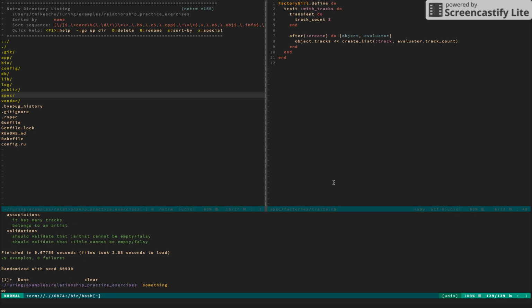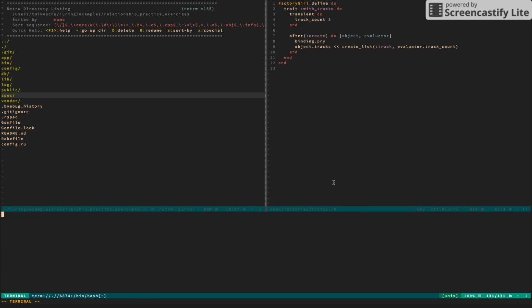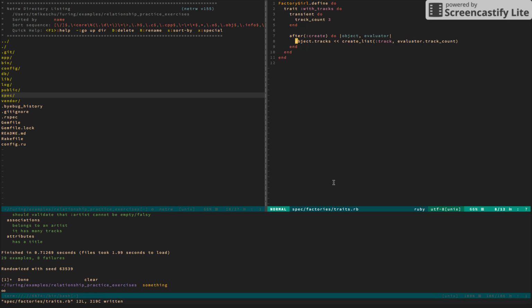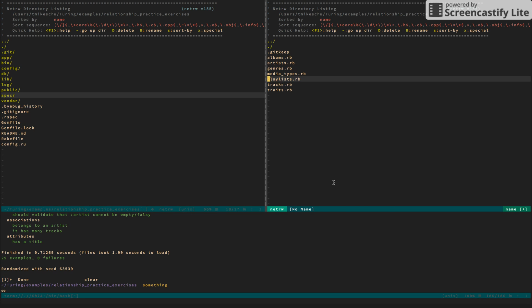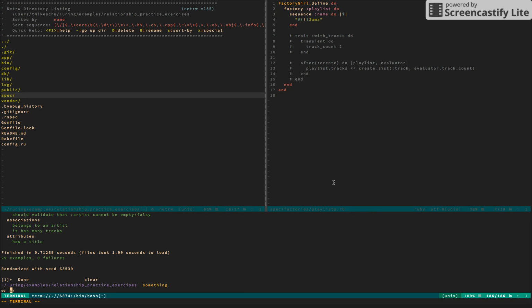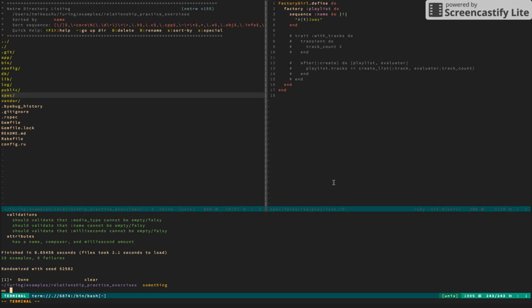We'll have maybe duplicates. Looks like we don't, but I don't know which one they're getting. So we have the same exact trait defined, nested within genre factory, media type factory, and playlist factory. Let's throw a pry in real quick, see if we even get into this. I'm just seeing if the existing ones override. It looks like they do, because we didn't get that pry. So let's go back to the factories that do have this trait already. We'll start with playlists, and we'll comment out this nested trait. Run this. In our test, we're calling with tracks somewhere, and it looks like it does work.